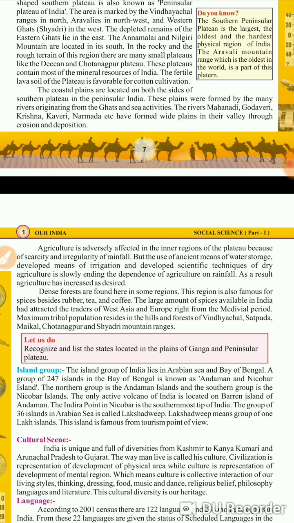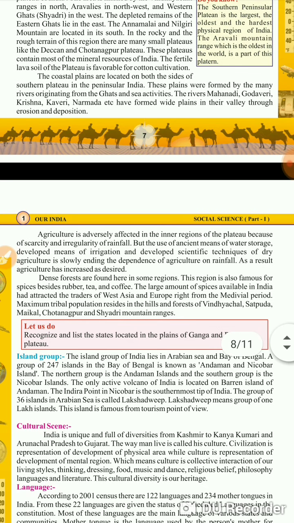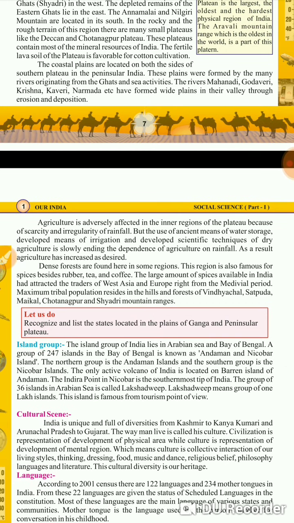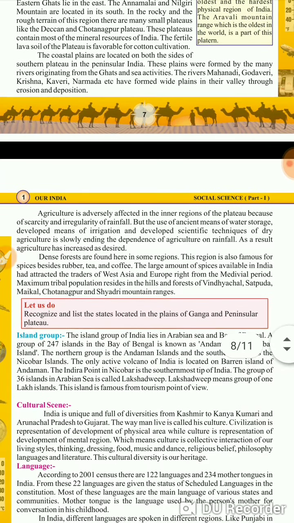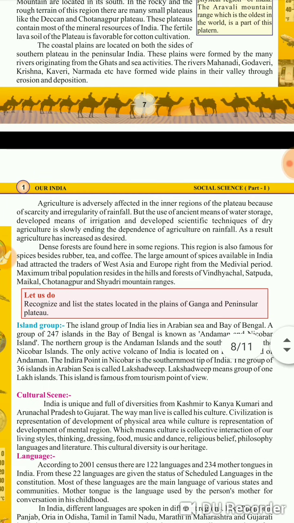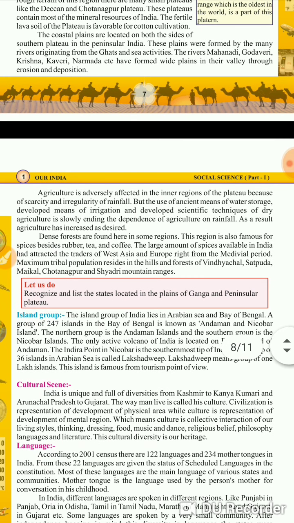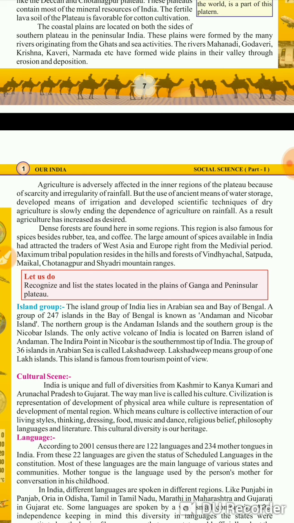Agriculture is adversely affected in the inner region of the plateau because of scarcity and irregularity of rainfall, but the use of ancient means of water storage, developed means of irrigation, and developed scientific techniques of dry agriculture is slowly ending the dependence of agriculture on rainfall. As a result, agriculture has increased as desired. Dense forests are found here in some regions. This region is also famous for spices besides rubber, tea, and coffee.